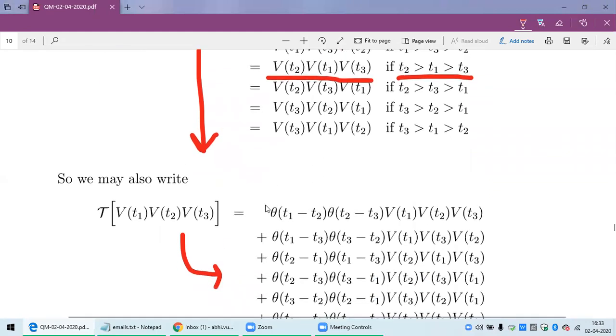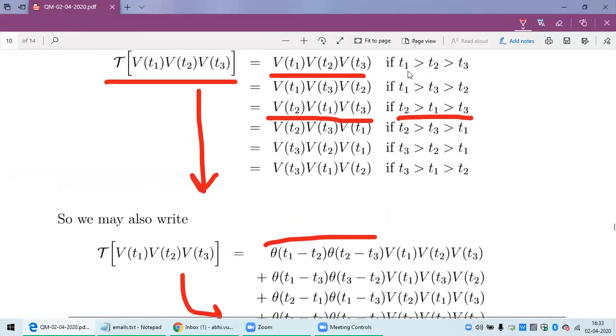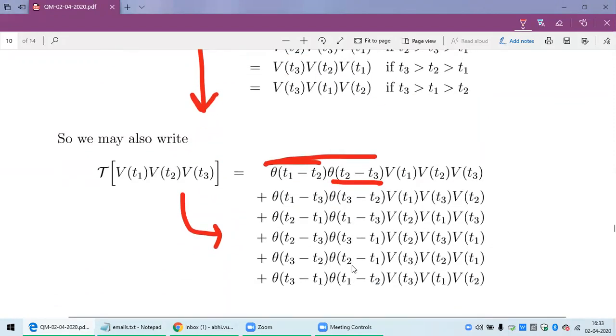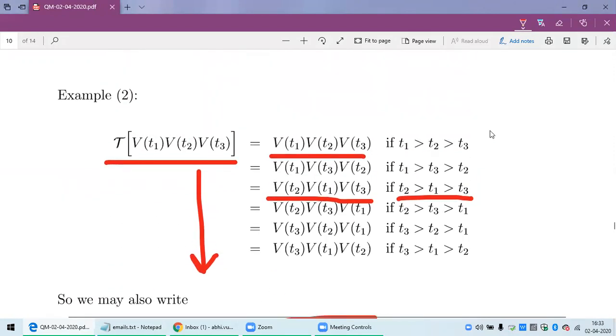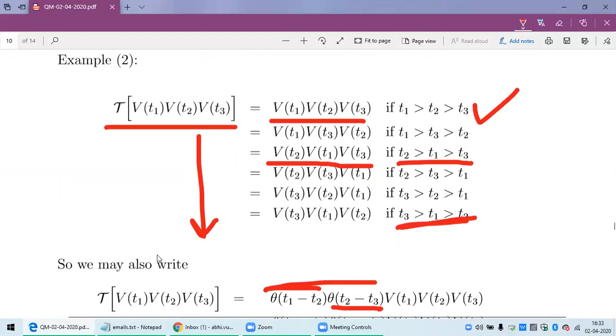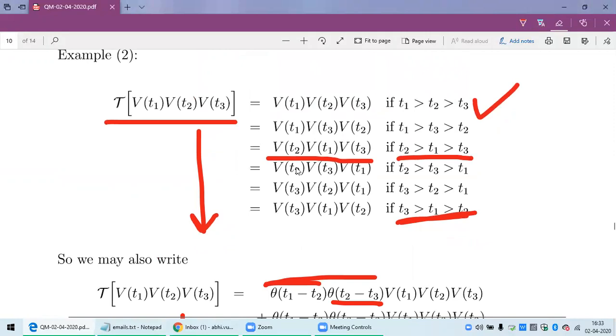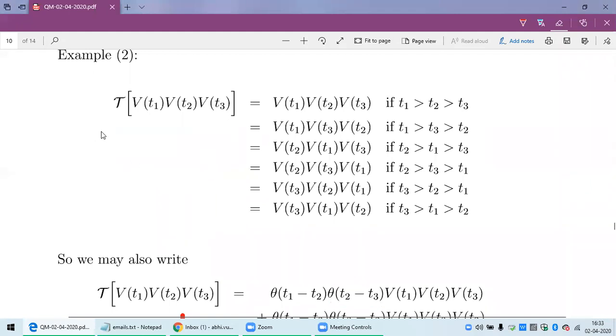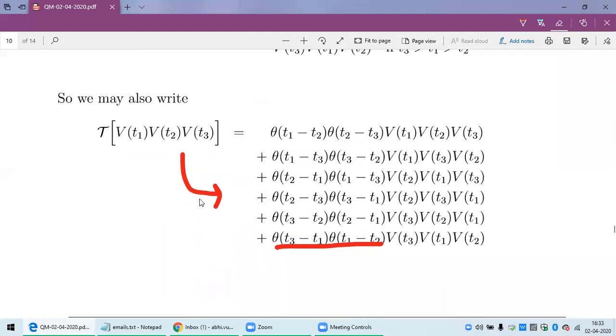There will be 6 terms. For the first term, T1, T2, T3: if T1 is greater than T2 greater than T3, then this theta and this theta are both 1. All others are 0, so only the first term will remain, which is this term. If it is the other way around, only that product will be 1 and the others will be 0, right? So you can check by looking at this expression that this definition of the time-ordered product can be written like this also.